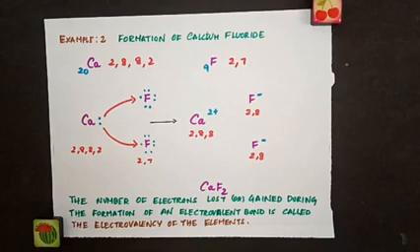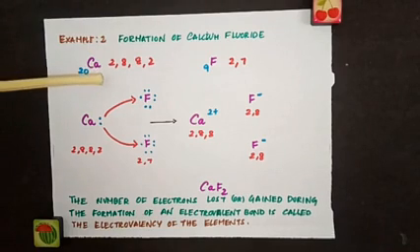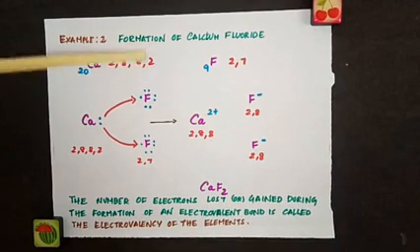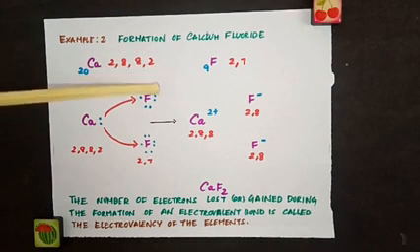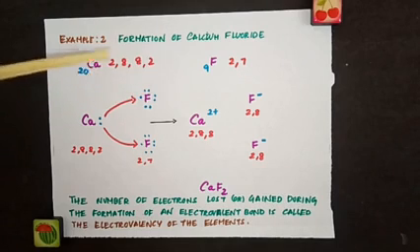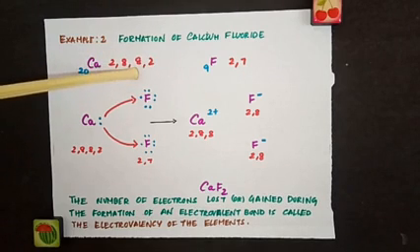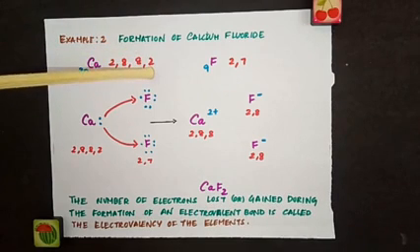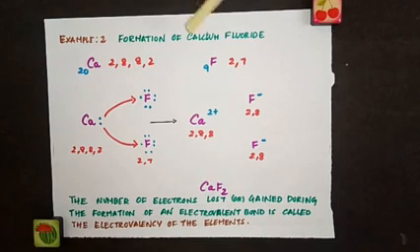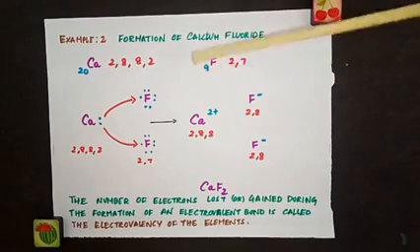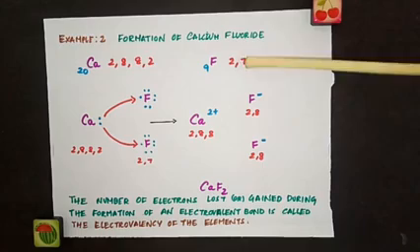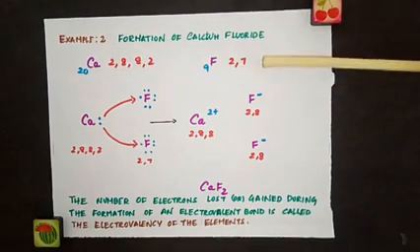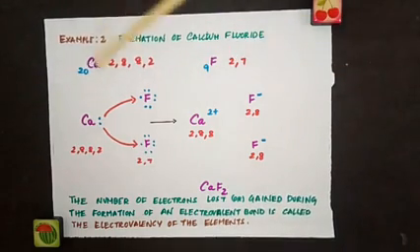Now let's see one more example. Formation of calcium fluoride. Now take a calcium atom, the atomic number is 20, configuration is 2, 8, 8, 2. How many electrons are there in the outermost shell? 2 electrons. Now if calcium loses the 2 electrons, it will gain the octet configuration because the shell below will become the valence shell when these electrons are lost. In the same way, look at fluorine, atomic number is 9, configuration 2, 7. So fluorine needs just one more electron to attain the octet. But calcium can give 2 electrons.